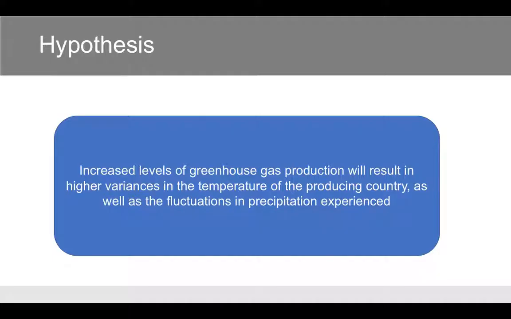The hypothesis we have derived prior to analyzing any data is that those countries that have higher greenhouse gas emissions will experience higher temperature variances and fluctuations in precipitation.